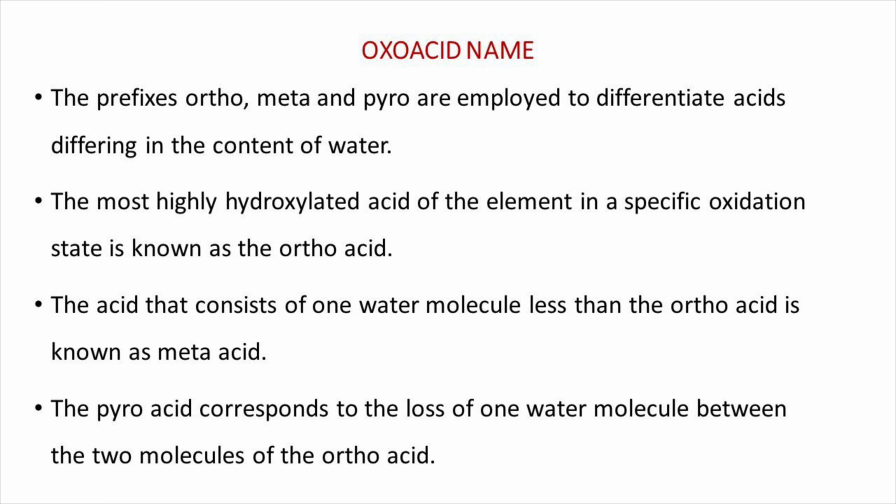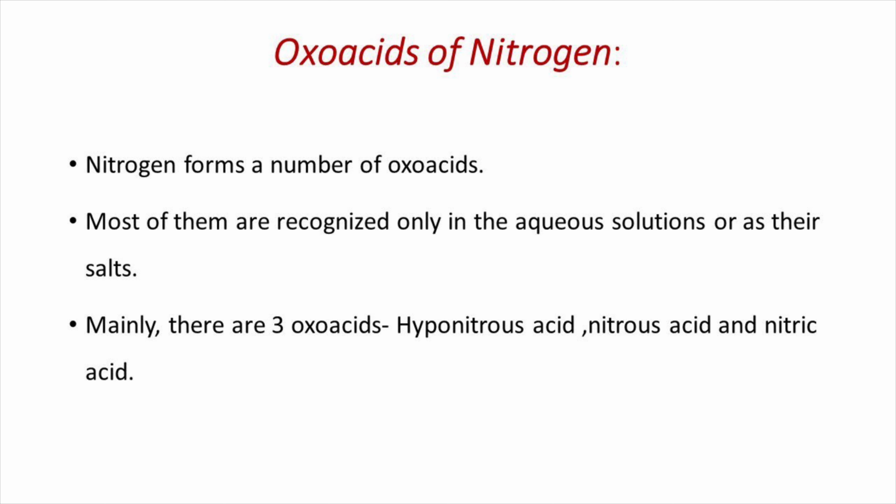In group 15, nitrogen and phosphorus form several oxo acids. Arsenic forms the oxo acids arsenious acid and arsenic acid. Very little is known about the oxo acids of antimony. The oxo acids of bismuth are also not known, but well-defined salts of antimony and bismuth are obtained. Now we can discuss the oxo acids of nitrogen in detail.